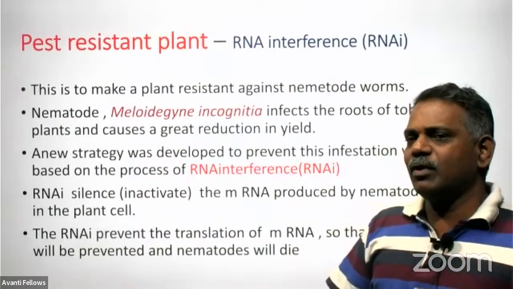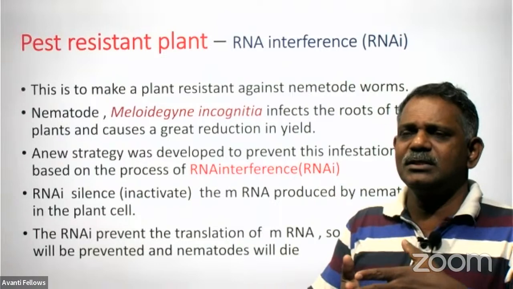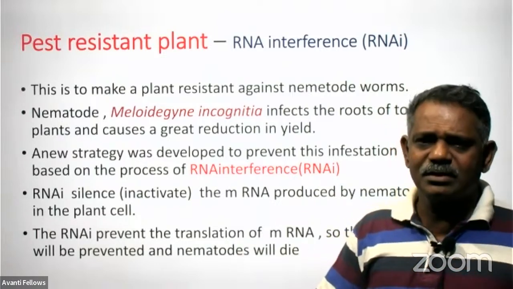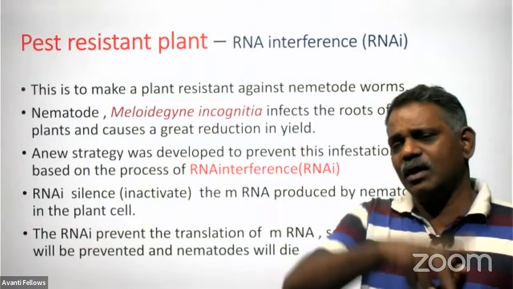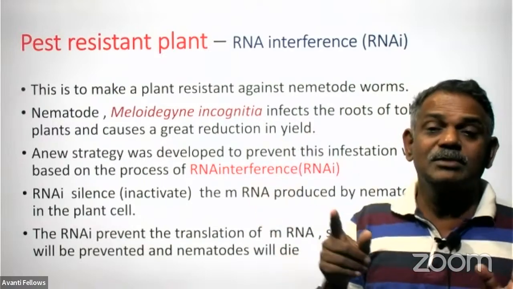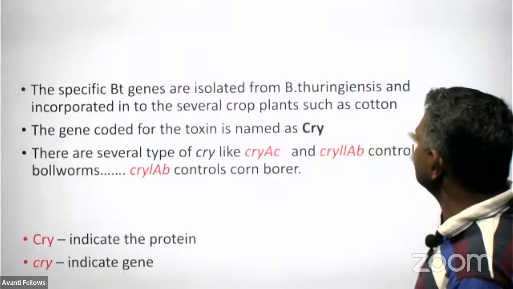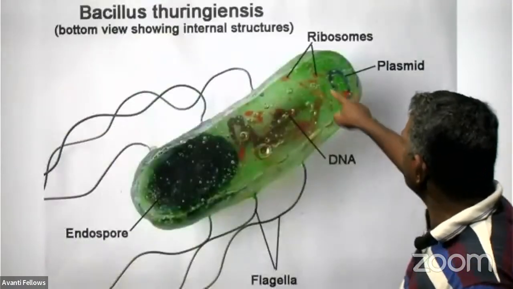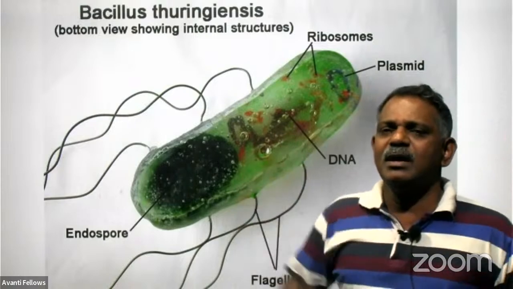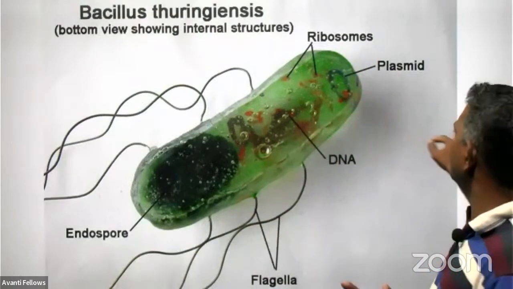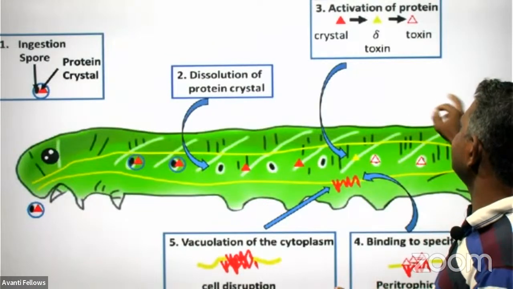If we want to insert a foreign DNA in the cell of an animal, we have to depend on bacteriophage-like vectors, or if you want to insert something in the genome of a bacteria, always we have to go for the plasmids only. Plasmids, you may be knowing. I told you that this is the plasmid present in Bacillus thuringiensis. In every bacteria we can see such extra chromosomal circular DNA, and that can also be used as a vector for biotechnological experiments, right?